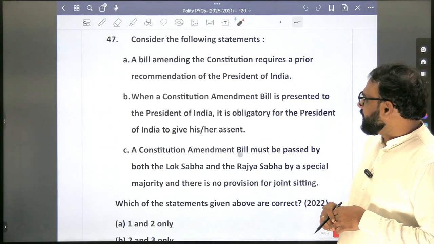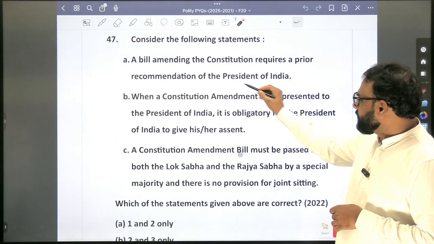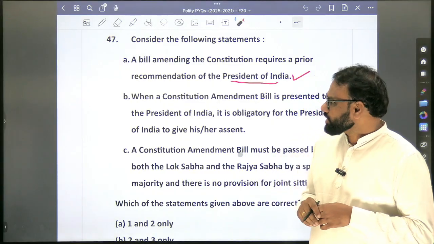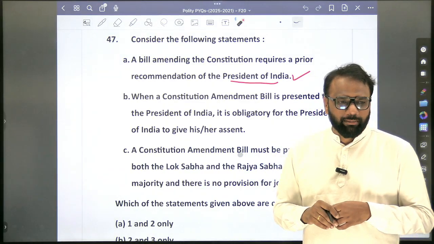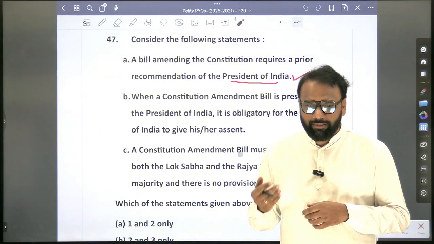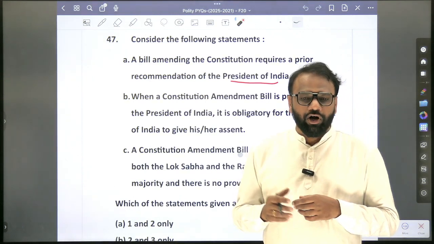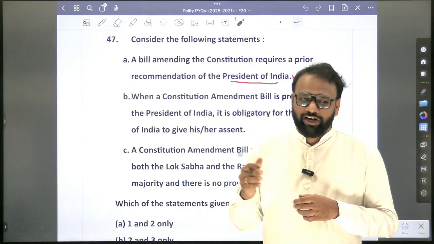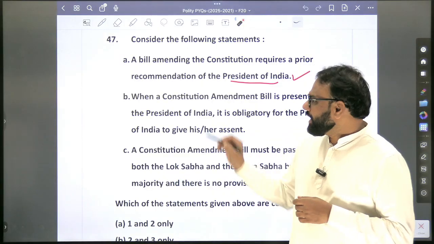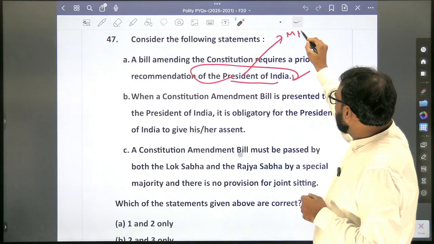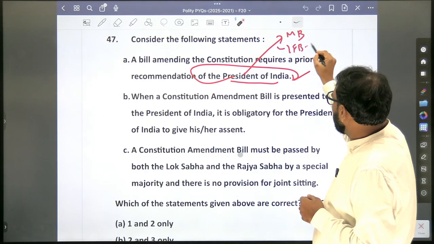Consider the following statements. A bill amending the constitution requires a prior recommendation of the President of India. So does a constitutional amendment bill require the prior recommendation? No. Which bill requires prior recommendation? Money bill. How about an ordinary bill? No. How about finance bill 1? Yes. How about finance bill 2? No. So here we'll write it: prior recommendation of the President is required for money bill and finance bill 1.